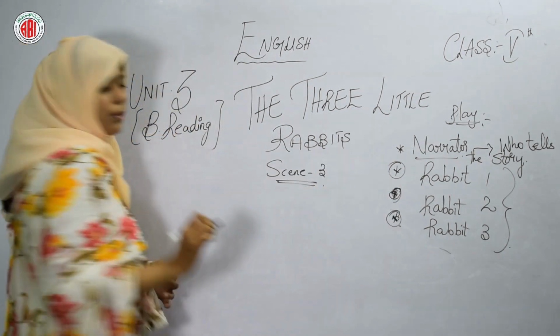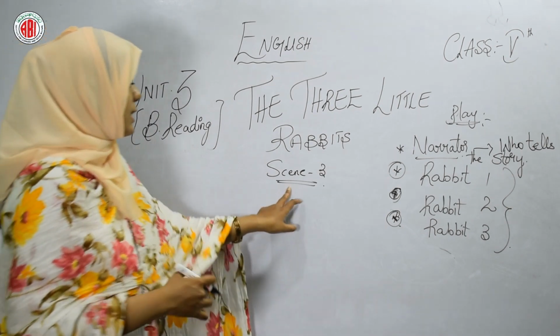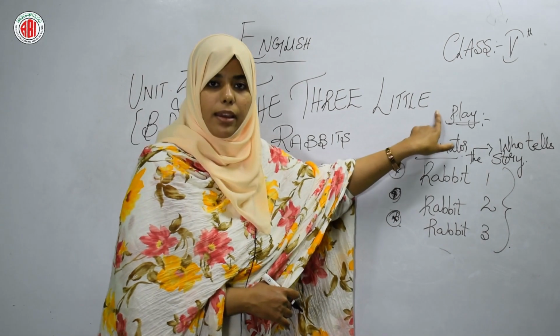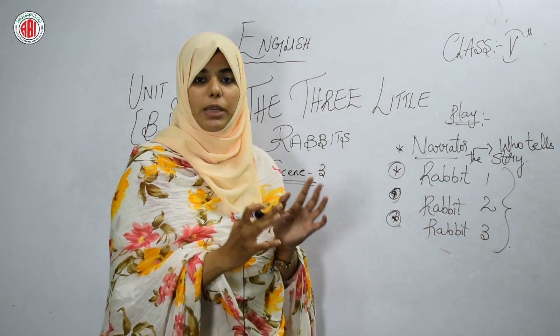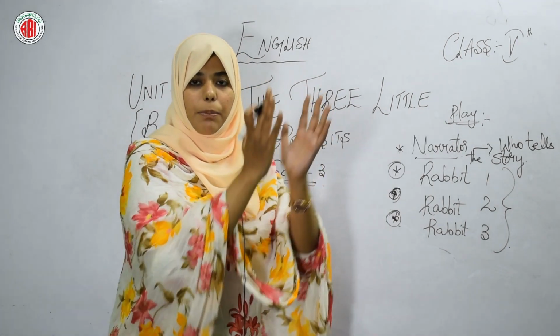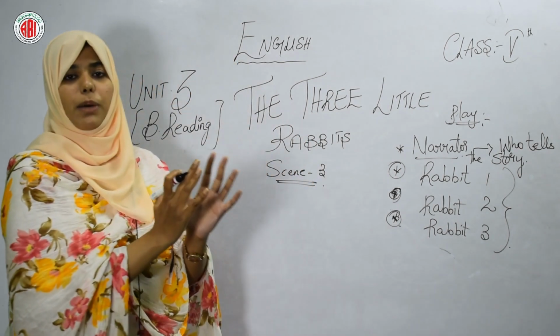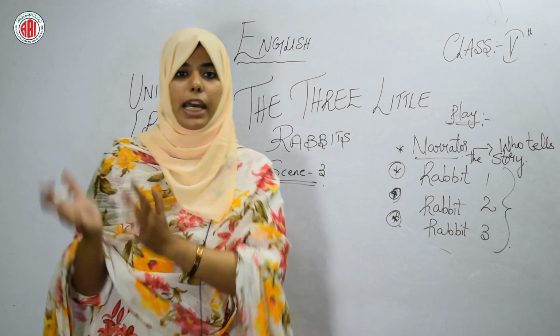Scene 3. Scene 1, scene 2, and this is scene 3. Why is it happening, students? Because this is a play. That is why there are going to be scenes. Scene 1 में क्या play हो रहा है? क्या क्या dialogues हो रहे हैं? वो scene 1 होगा. फिर scene 2 में different dialogues will be there.